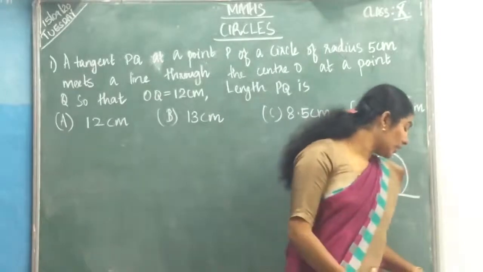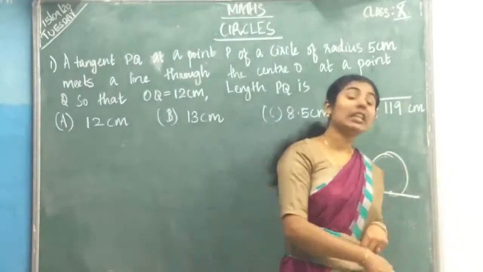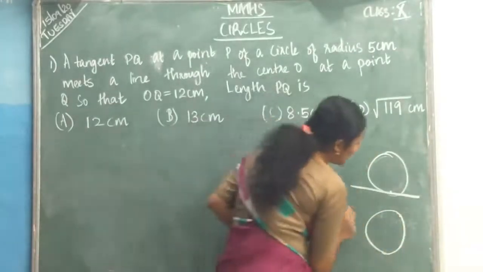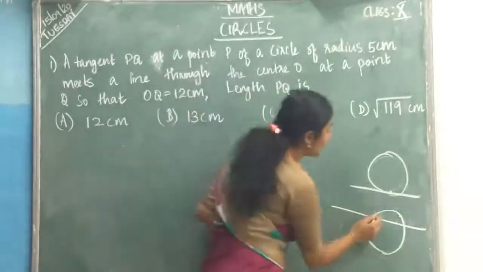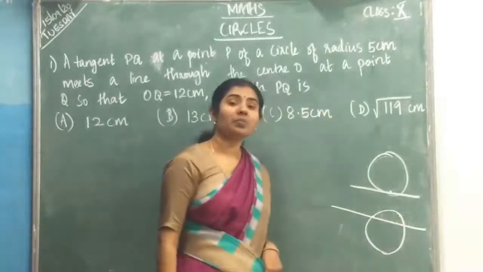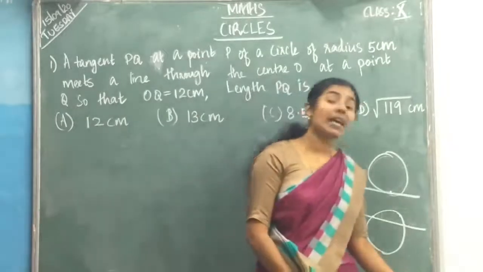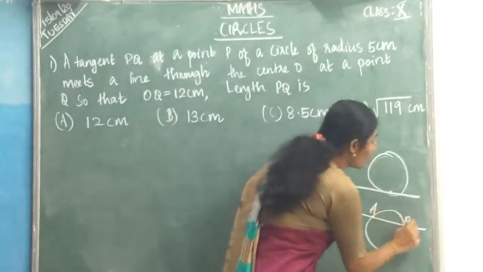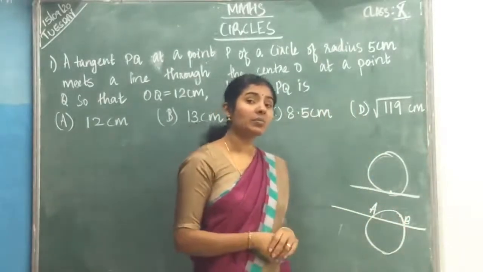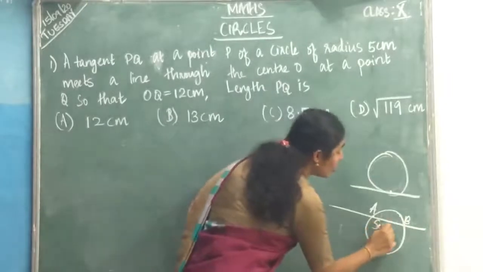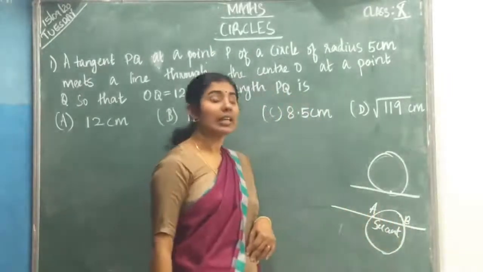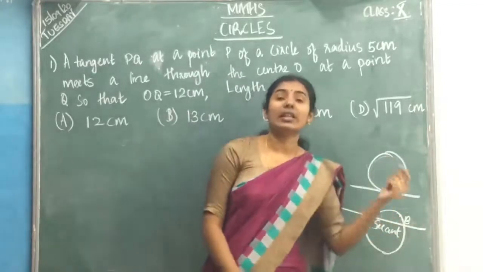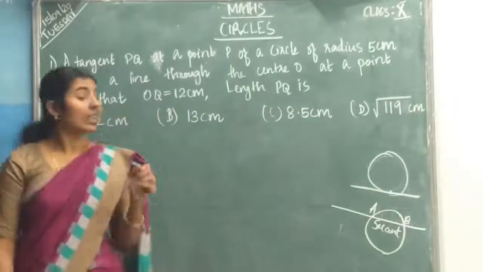Now the second question, a line intersecting a circle in 2 points. What is the question? A line intersecting a circle at 2 points. Then what is the line name? That line name we will call it as secant. Do you remember that? A line intersecting a circle at 2 points, then we can say the name of the line is secant.